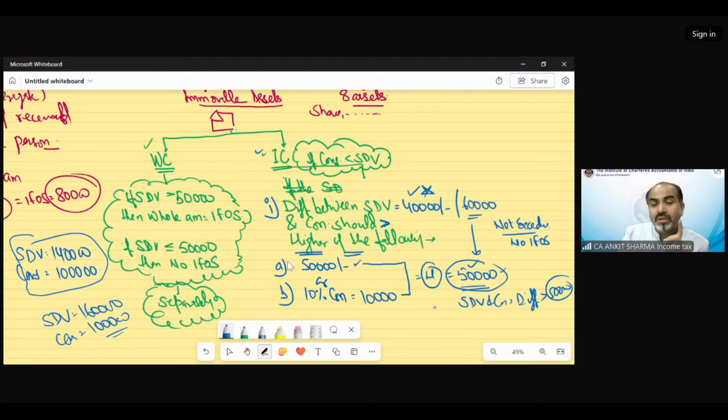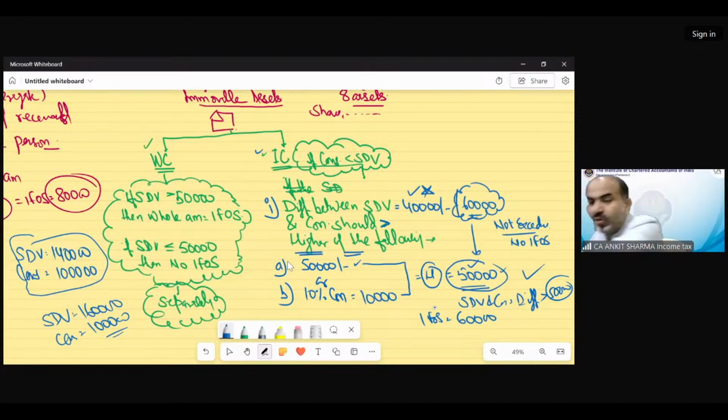So now the concept is applicable. And if so, then the difference would be treated as income from other source. It would be 60,000. You need not find out the excess of 60,000 over 50,000. If the difference exceeds this value, then the whole amount would be income from other source. So this is very interesting.